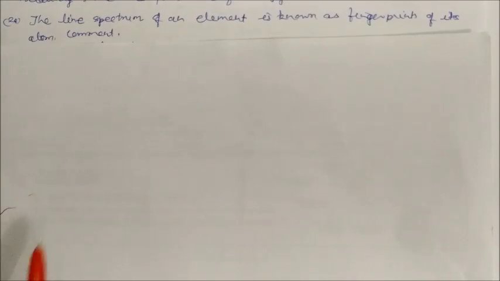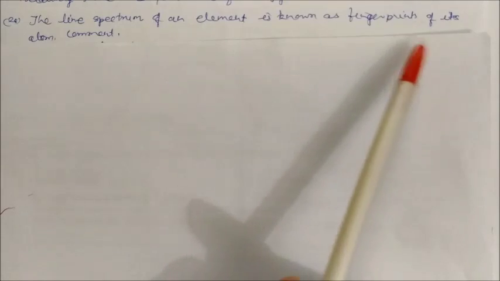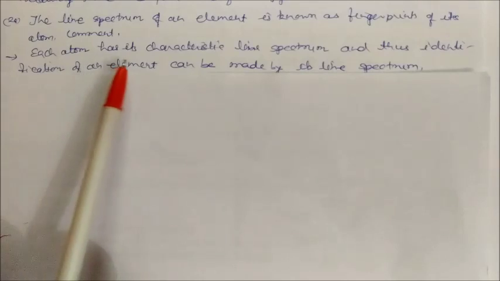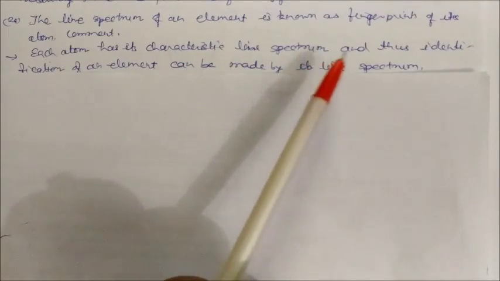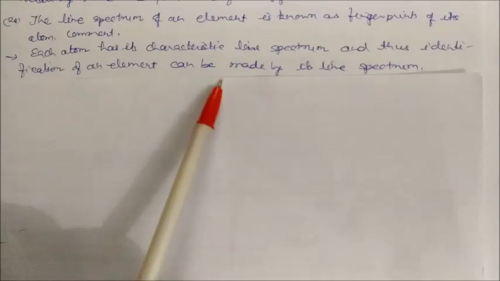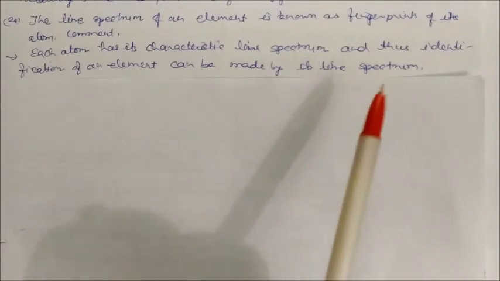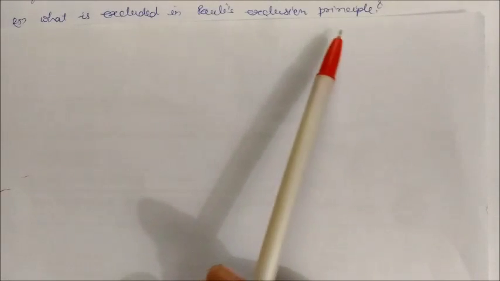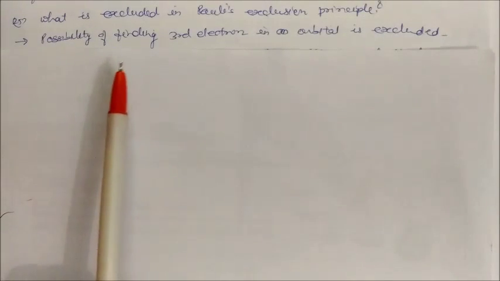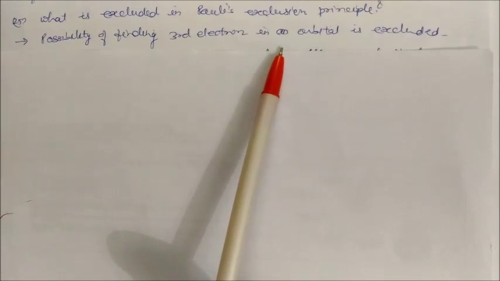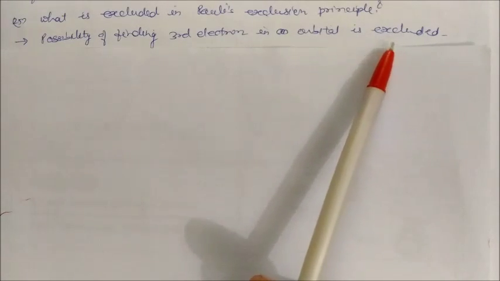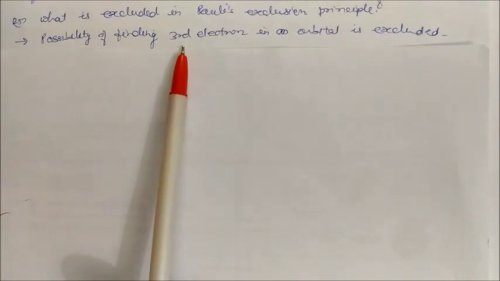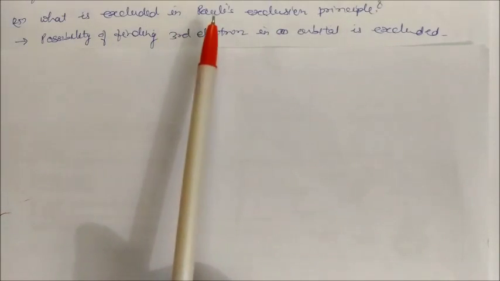The line spectrum of an element is known as the fingerprint of its atom. Comment. Each atom has its characteristic line spectrum, and thus identification of an element can be made by its line spectrum. What is excluded in the Pauli exclusion principle? The possibility of finding a third electron in an orbital is excluded. That's why it is called the Pauli exclusion principle.